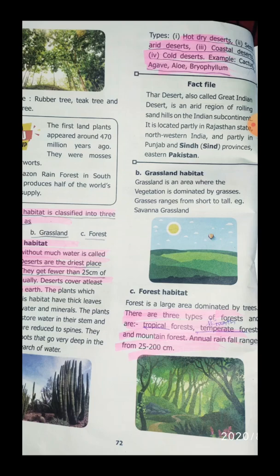Example, tropical forest, temperate forest. The types of forest are what? Tropical forest, temperate forest and mountain forest. Here the annual rainfall range is what, children? 25 to 200 centimeters.